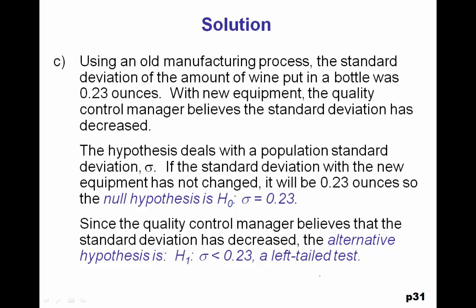C. Using an old manufacturing process, the standard deviation of the amount of wine put in a bottle was 0.23 ounces. With new equipment, the quality control manager believes the standard deviation has decreased. The hypothesis deals with a population standard deviation, sigma. If the standard deviation with the new equipment has not changed, it will be 0.23 ounces. So your null hypothesis is that the standard deviation is equal to 0.23. Since the quality control manager believes that the standard deviation has decreased, the alternative hypothesis would be that sigma is less than 0.23, and this would be a left-tailed test.